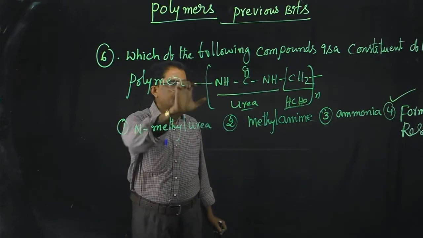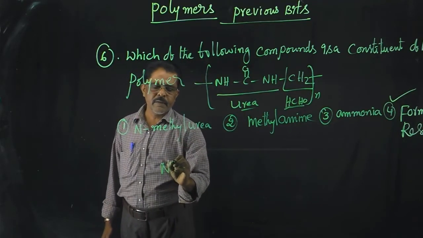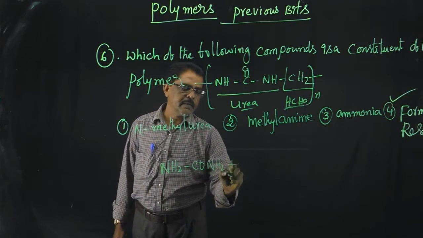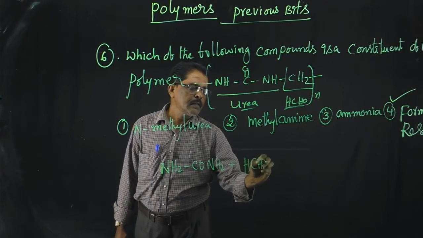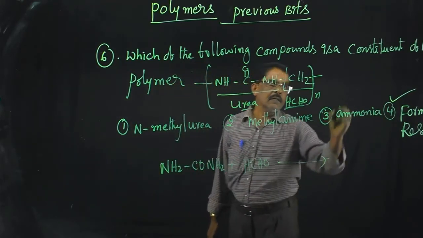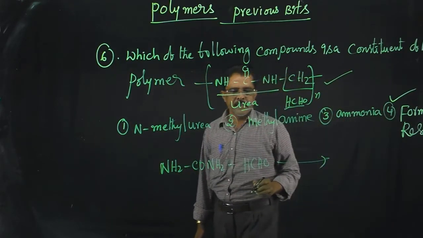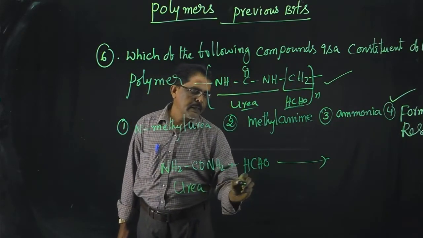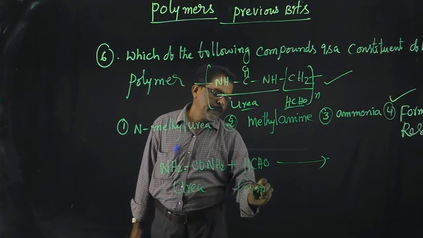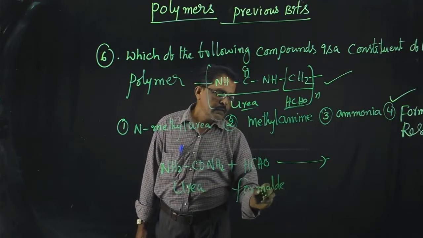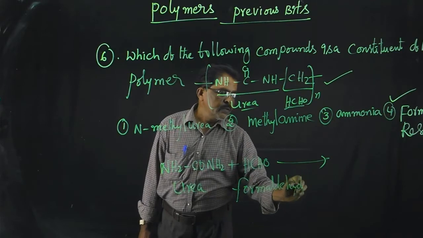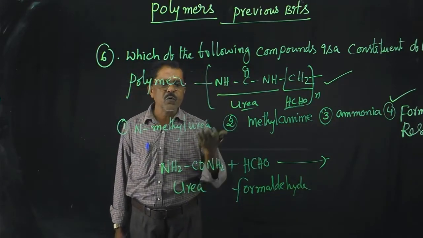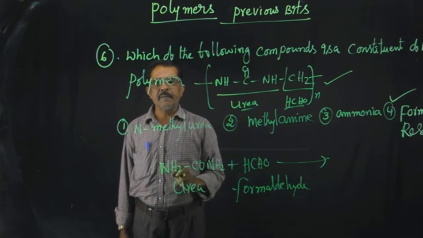So this polymer is from urea, formula NH2CONH2, plus formaldehyde, formula HCHO, and then you will get this type of polymer. So the monomers are urea and formaldehyde. These two are the constituents of this polymer. Constituent means the monomers present in this polymerization, right?